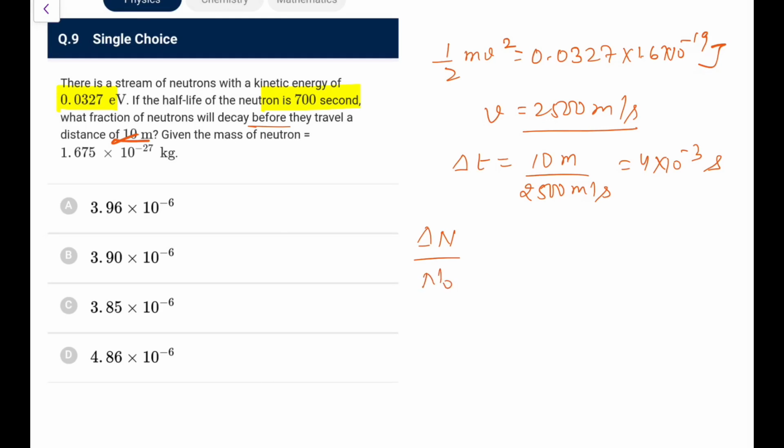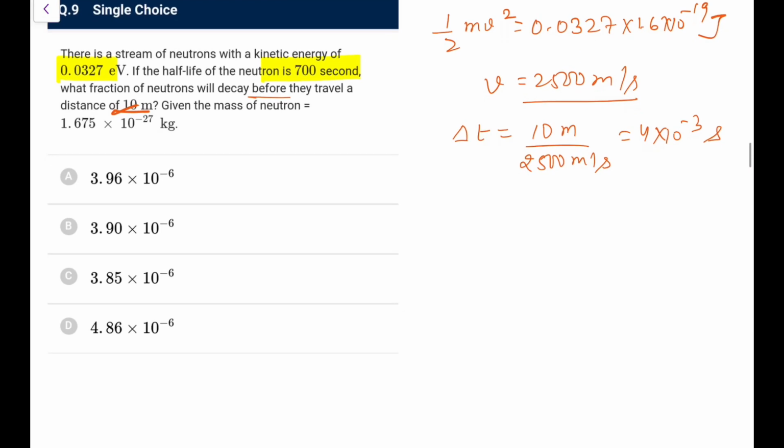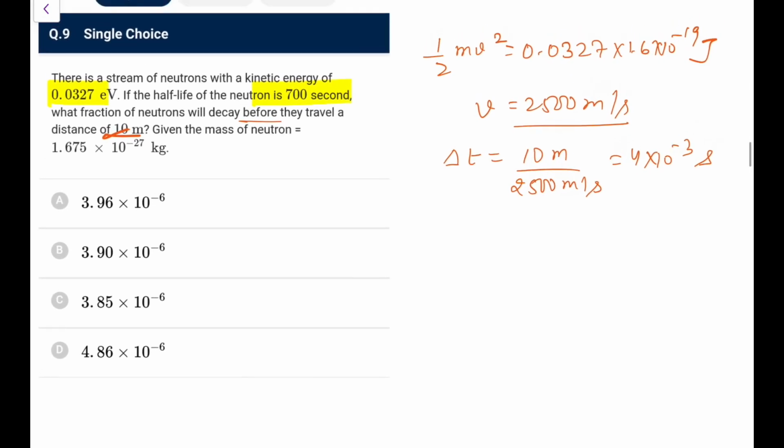Now in this time, the fraction that will decay, that is delta N by N naught, the decayed fraction, we can directly make it out. So first of all, what is the fraction that will be decayed? This time is very small as compared to half-life. So I can directly say that minus dN by dt is lambda N. So time is very small, so minus dN would be equal to lambda N dt. You can directly make it out. No need to put mod, minus dN is already positive.